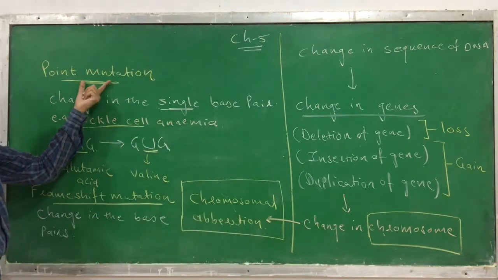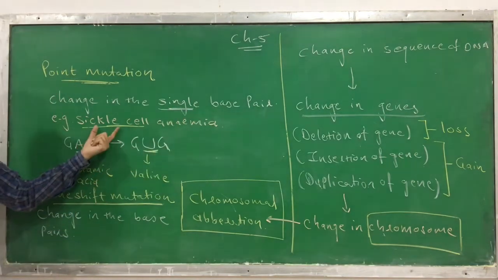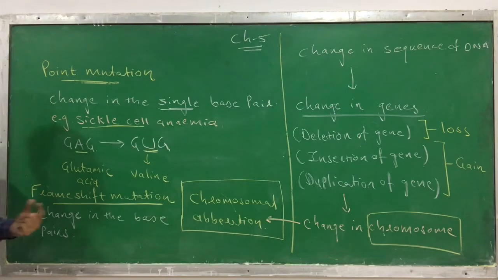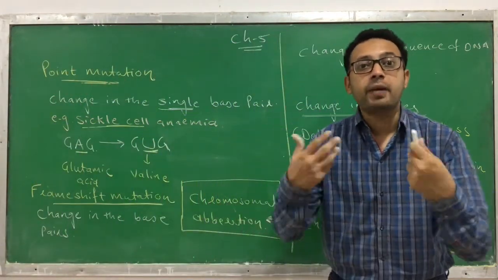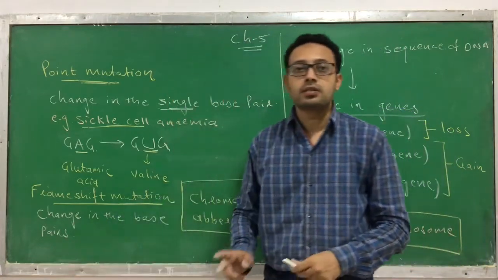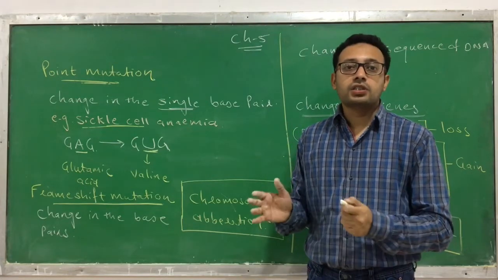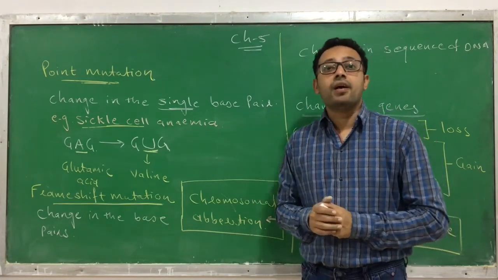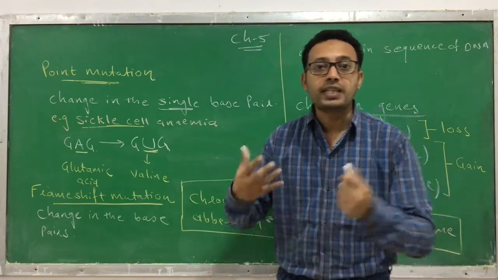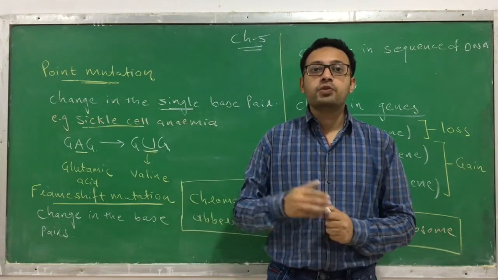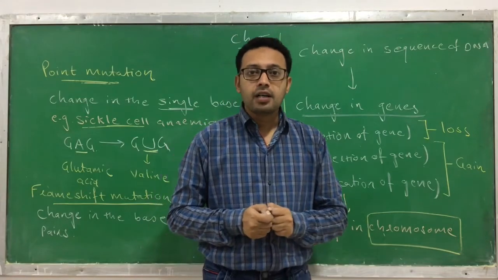So chromosomal aberration is one kind of mutation. Another kind of mutation is point mutation. Here there is a change in a single base pair, and the classical example of it is sickle cell anemia. Another kind is frame shift mutation, where there is a change in many base pairs. So this is regarding the mutation. Now, how does this mutation take place? What is the mechanism by which this mutation occurs? There are multiple mechanisms by which the mutation can occur, but we don't have to learn them.